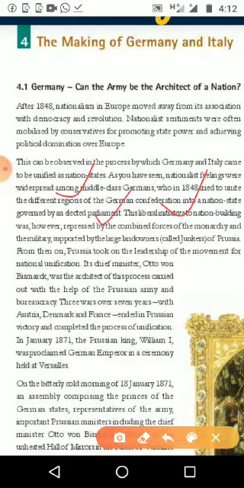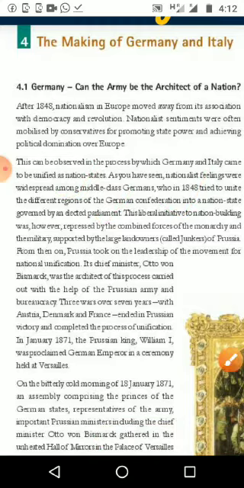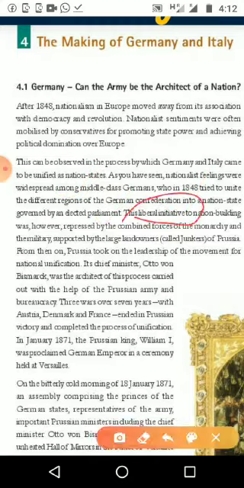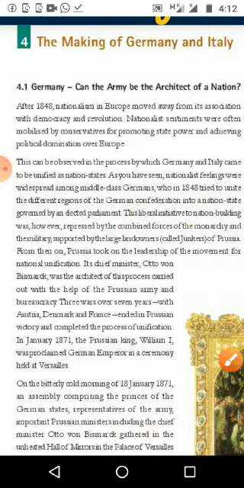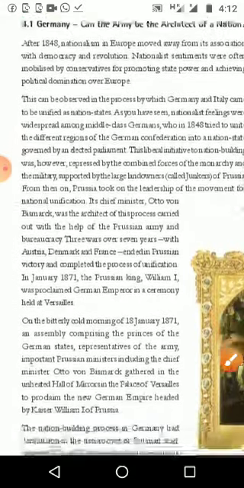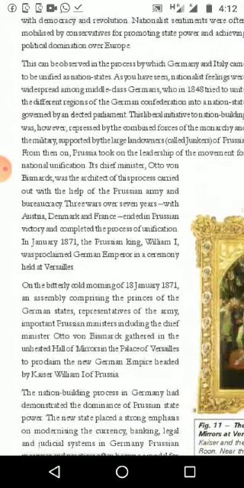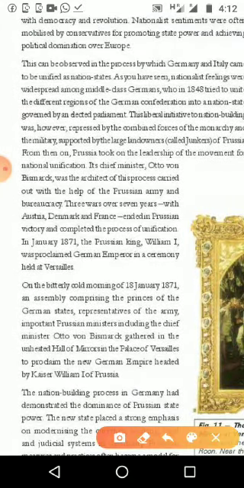And the liberals, who took the initiative? Liberals took the initiative for the nation building, but it was repressed by the monarchy again. That was the condition not only here in Germany; we have seen that in other countries also. Whenever some revolutionary thinking comes, the monarchy will interfere and suppress it.